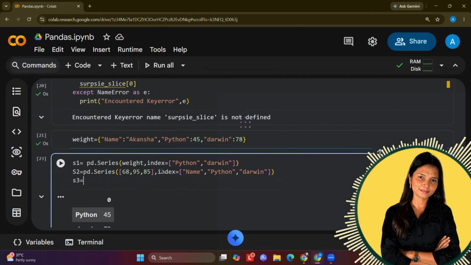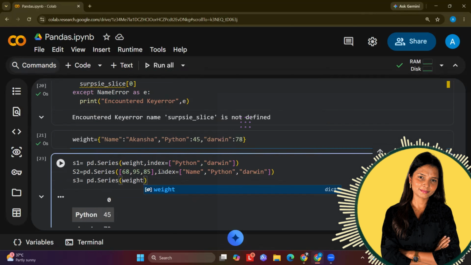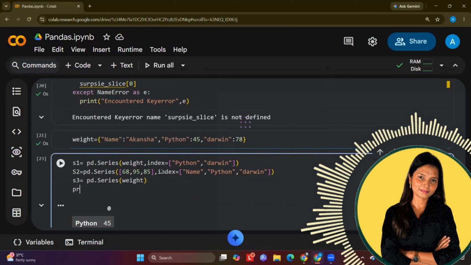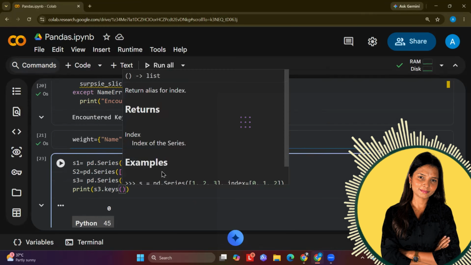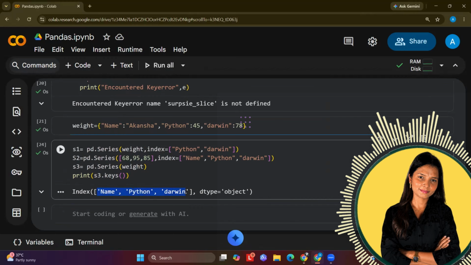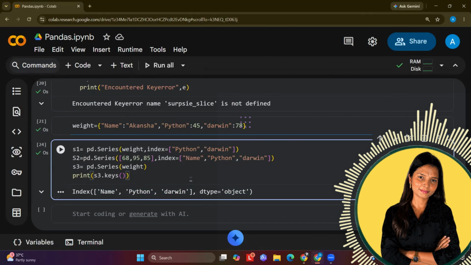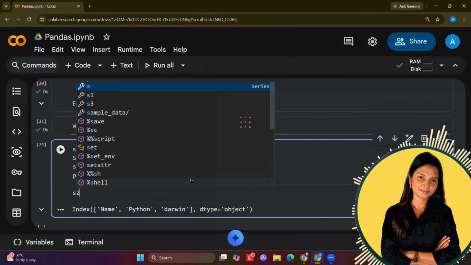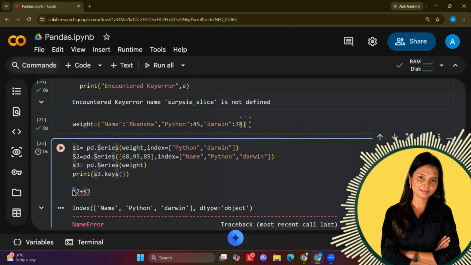And then I will say S3 is equal to pd.Series of weight. Then I will just print S3.keys and run. You can see the series has these 3 names and it is considered as object. And if I add both of them, let's say I have 2 series, so I will say S2 plus S3, and now I will run this. Wait, S is in caps for S2, so I will write it in caps.